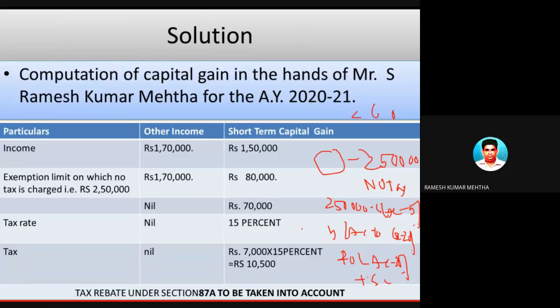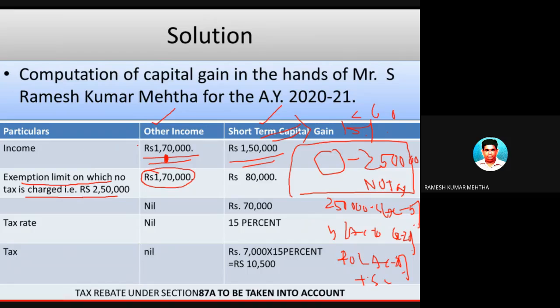So now his income is 1,70,000 and 1,50,000. One is other income and one is short-term capital gain. Now, what is the first point? Up to 2.5 lakh rupees, we need not pay any tax. But on short-term capital gain, he has to pay 15% tax. So now look at this. Our exemption limit on which no tax is charged is 2.5 lakh rupees. So I told you that up to 2.5 lakh rupees, you need not pay anything.